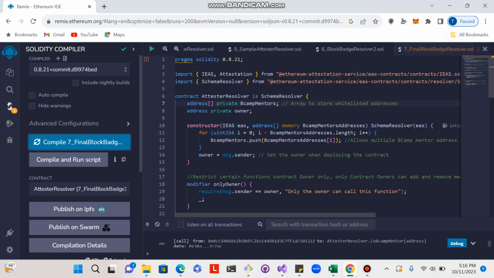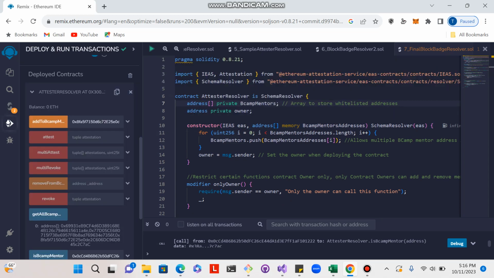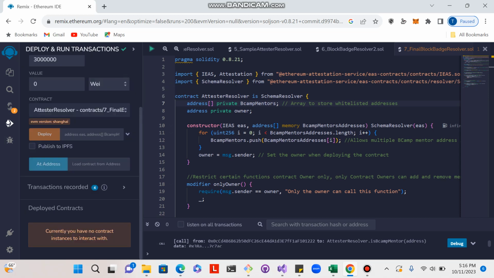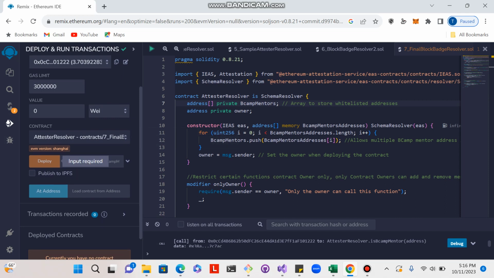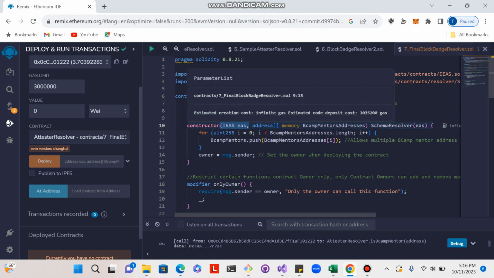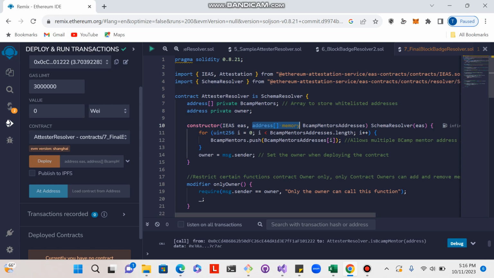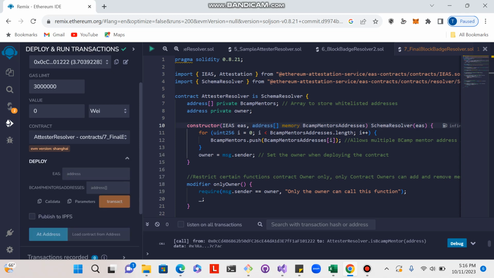It compiles fine. I've got an error because I didn't specify a license, but we can do that later. Let me get rid of this one. Okay, and I'm going to deploy it on Remix using my MetaMask. There are two arguments in the constructor function. One is for the EAS address, and the other is for an array of initial addresses that you want to fill out in that Bcamp mentors whitelist.